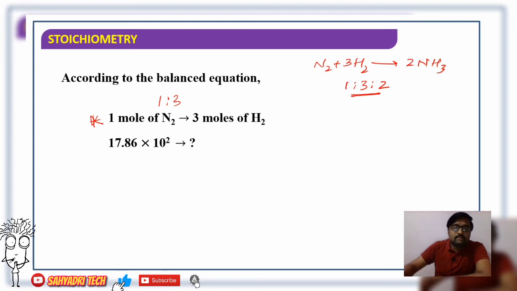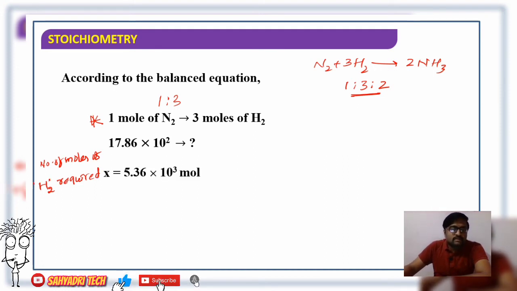That is the number of moles of hydrogen required, say X. We are just cross multiplying. 17.86 into 3 gives 5.36 into 10 raised to 3 moles of H2 required for 17.86 into 10 raised to 2 moles of nitrogen.